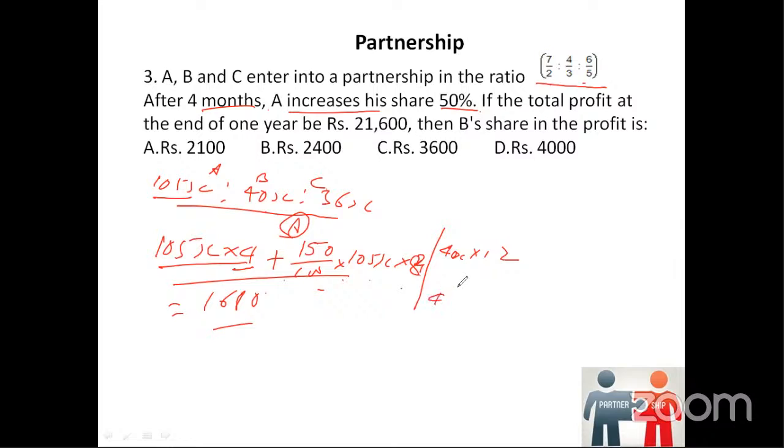40x into 12, we got 480, simple. C also simple, 36x into 12, that's it, 432. It's quite simple. Then we calculated the ratio again, it became 35 is to 10 is to 9. This is the ratio we got.